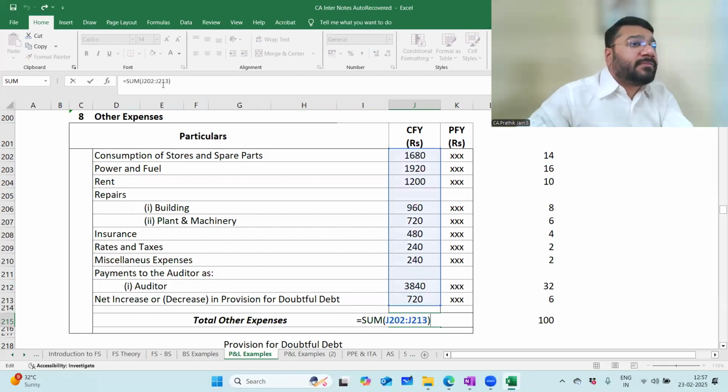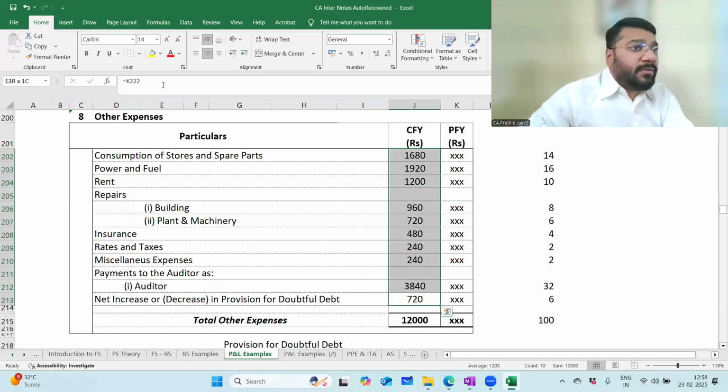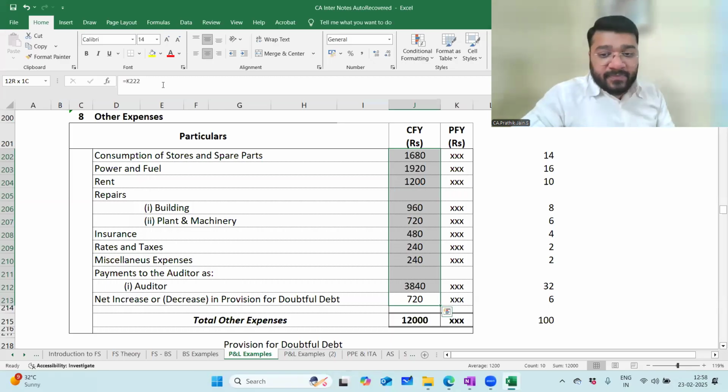Where have you missed it? The total 10 items. Count is 10. If you see below, there will be count. Average 1200, count is 10, sum is 12,000. You have to know all these tools because you're going to use it in the articleship. Got it? Can I go forward?